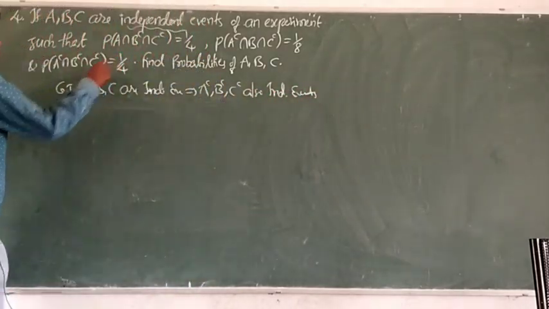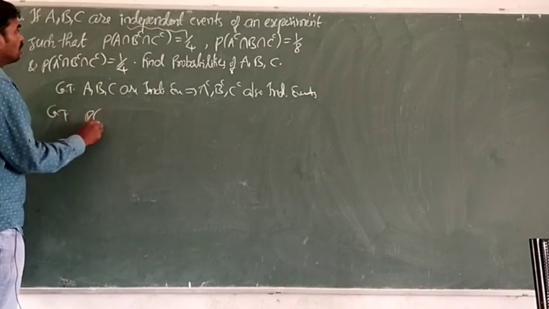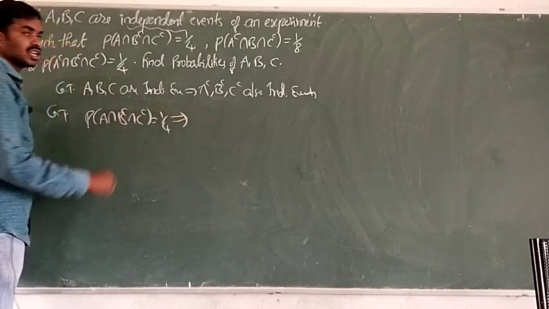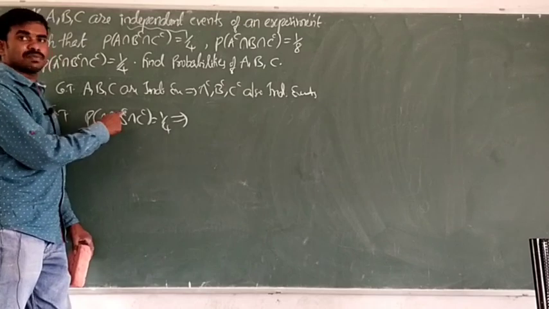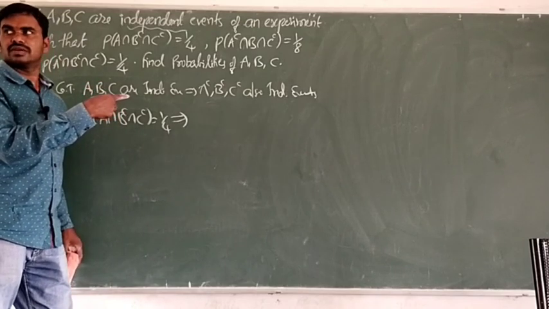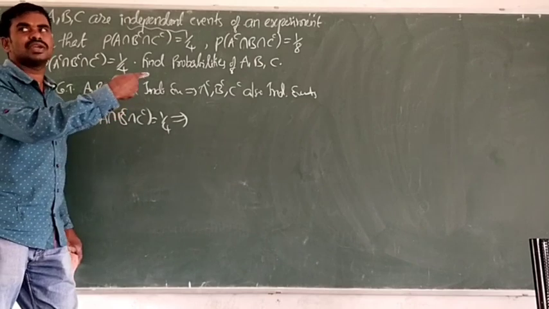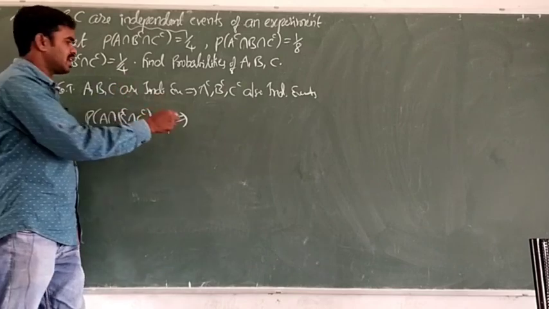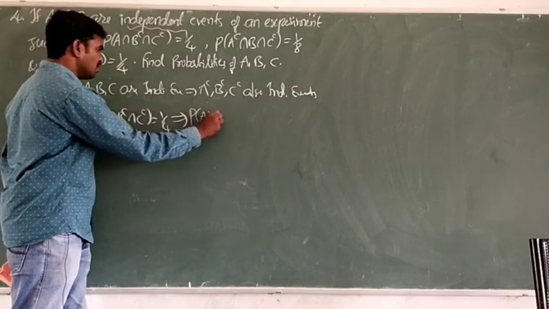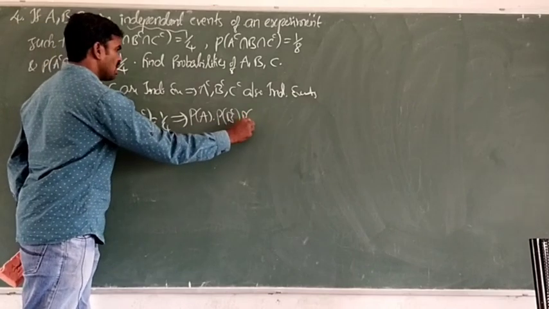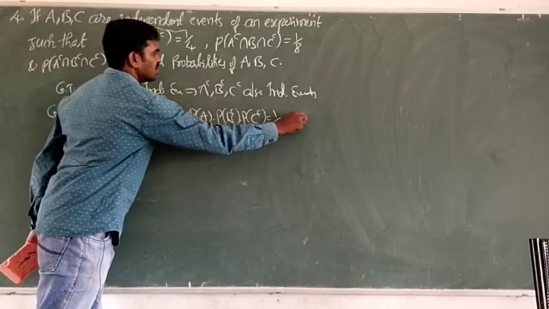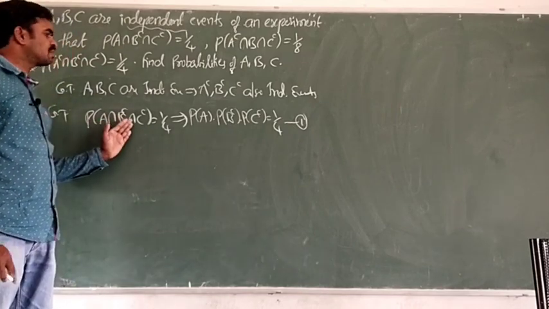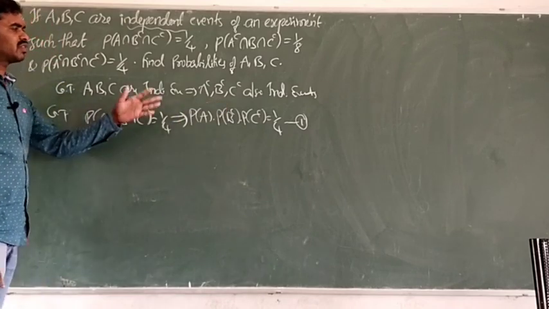Okay. One by one, the first condition is given as P of A intersection B complement intersection C complement is equal to 1 by 4. So from this equation, intersection means we can write as multiplication, because P of A intersection B is P of A into P of B, if 2 are there. If 3 are there, the same way. So now P of A into P of B complement into P of C complement is equal to 1 by 4, equation 1. Everywhere, if independent events are mentioned in the intersection place, we can write by splitting with multiplication.